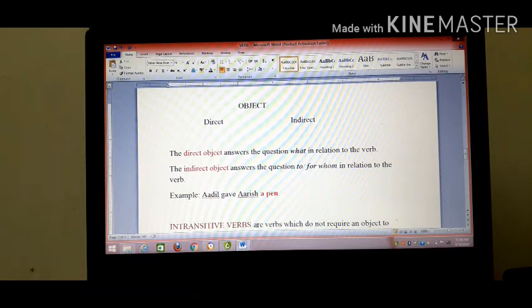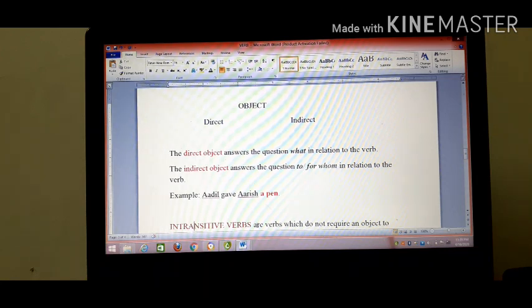When we ask the question, Adil gave what? The answer is pen. Hence, pen is the direct object of the verb give. When you ask the question, Adil gave a pen to whom? The answer is Arish. Hence, Arish is the indirect object of the verb give.